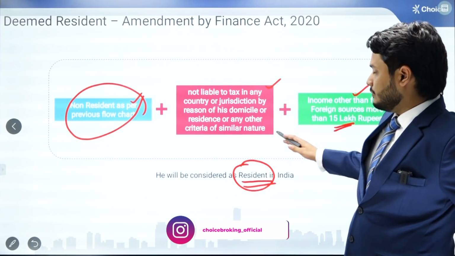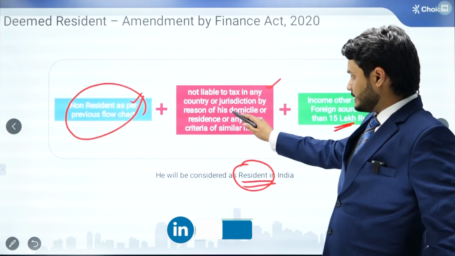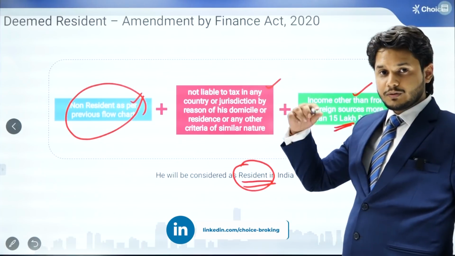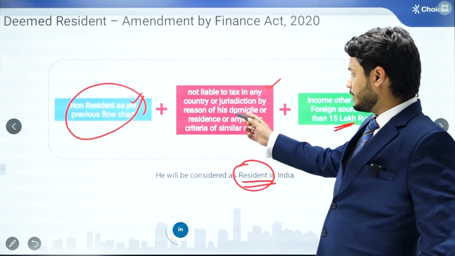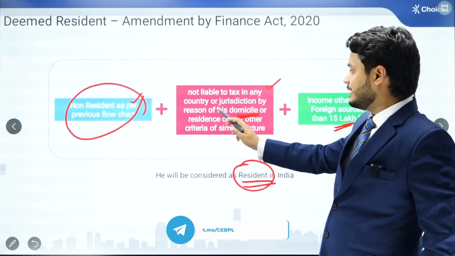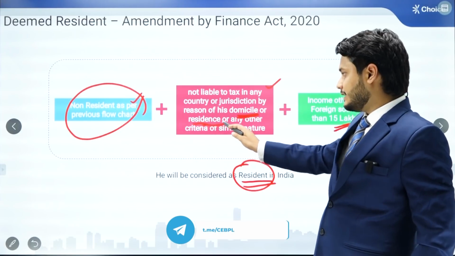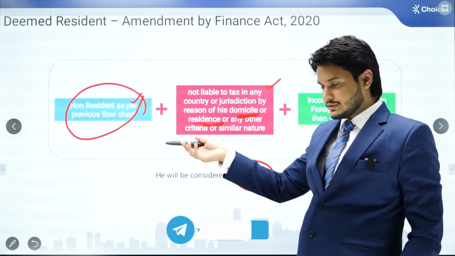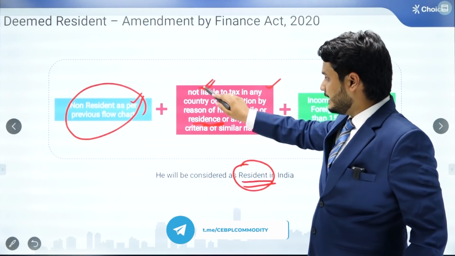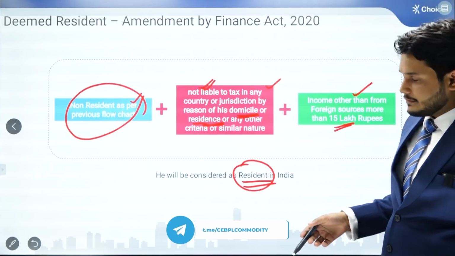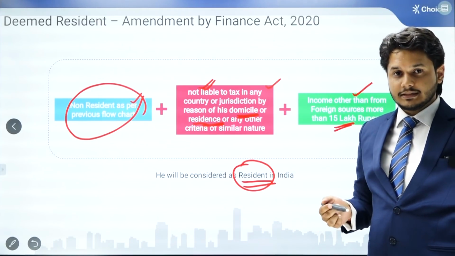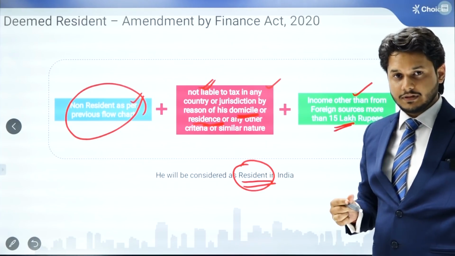But there is a view that can be taken that he is not liable to tax in that country because there are no taxes in that particular country, and not because of domicile. He is domiciled there, he has a residence there, and therefore he is liable to tax, but there is no tax in that country, so that is why he is not liable to pay any taxes. So again it is debatable. More clarity is sought from the income tax department, and we will be discussing this as soon as we receive more clarification from the department.